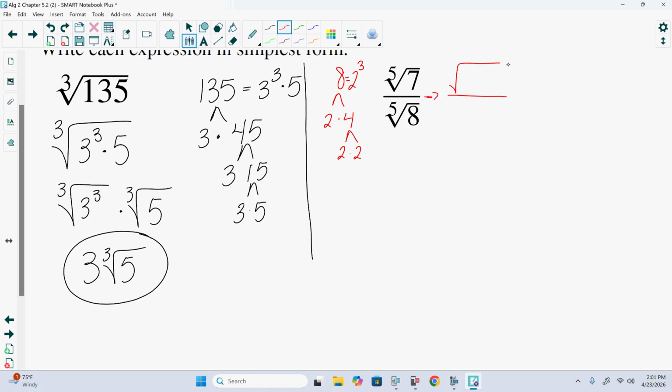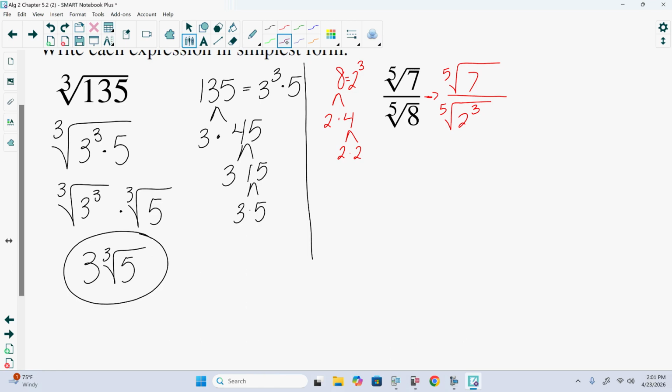So really what we have is the fifth root of 7 over the fifth root of 2 to the third. Because this makes it nicer and a little bit simpler in a way to reduce. Because instead of looking at 8s, which would have gotten us way too many, and we'd have had to simplify the numerator also at that point, we are now looking at it in factored form, simplified form.